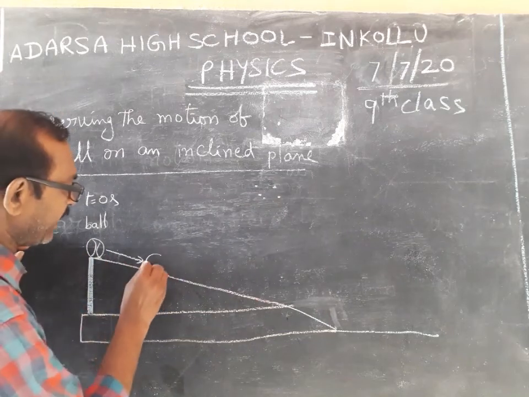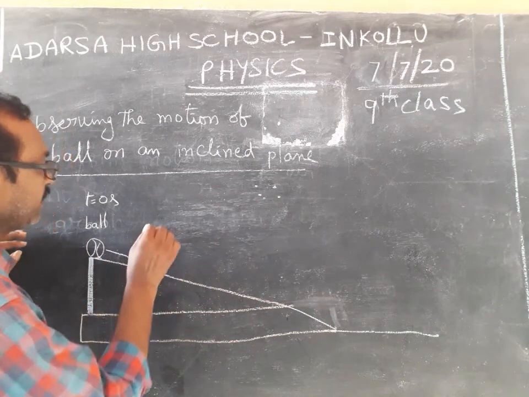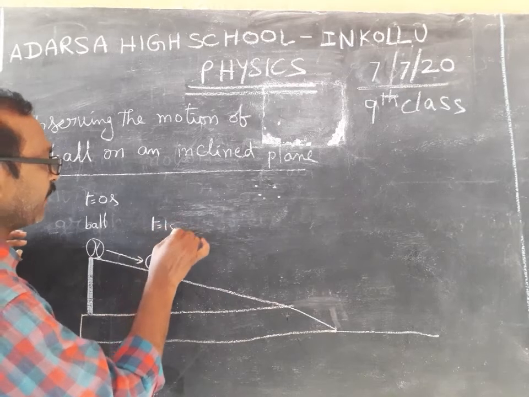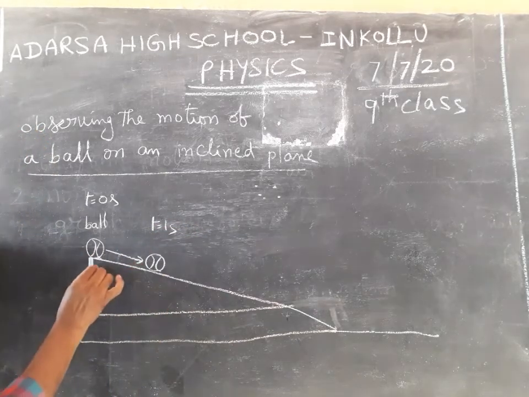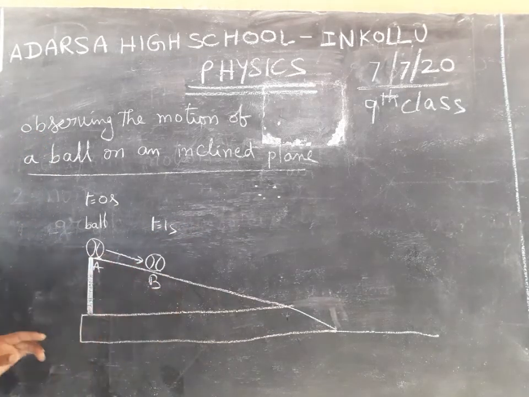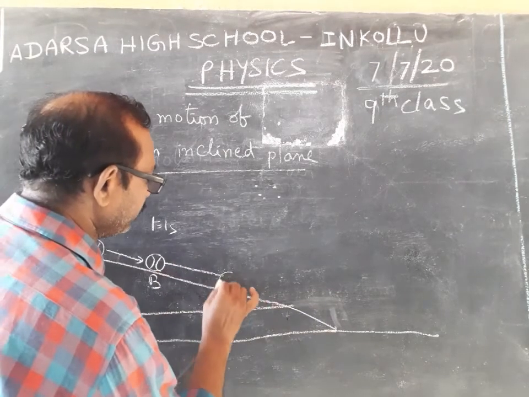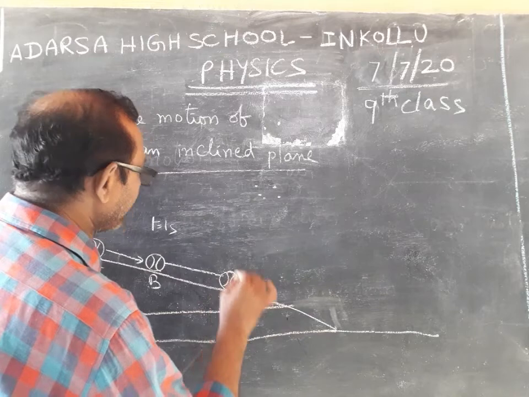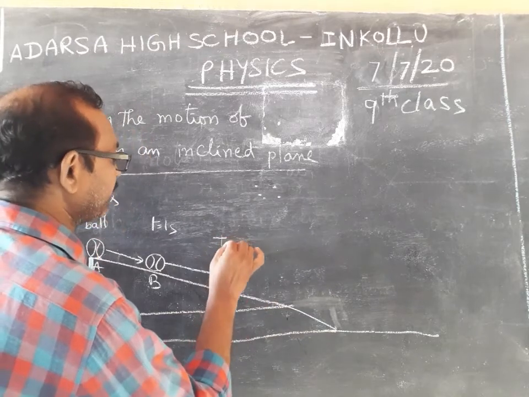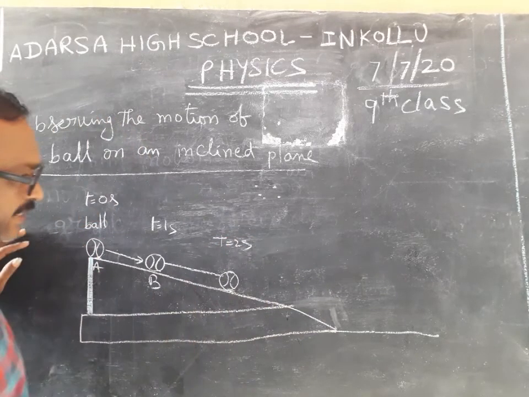In the first second, the ball passes from A to B. In the second second, it rolls some more distance than the first one, in 2 seconds.